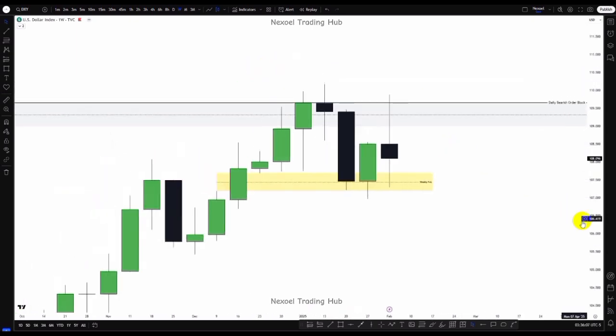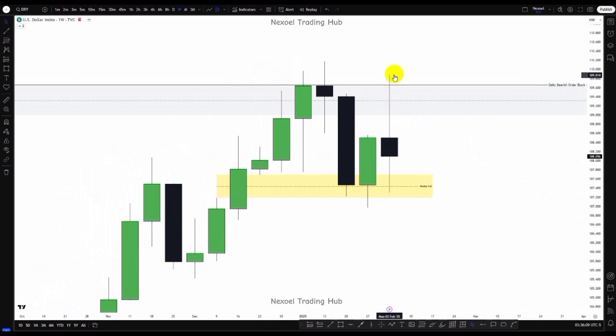But what we can clearly see from the weekly time frame is that we had the bullish movement, but price did not take out the buy side liquidity. Price still respected the daily bearish order block, and then we can see how price gave us this movement again back to the downside. But we have the sweep of the sell side liquidity and a bullish up close candle, and then we had this bearish movement, price still respecting the consequent encroachment of the weekly fair value gap.